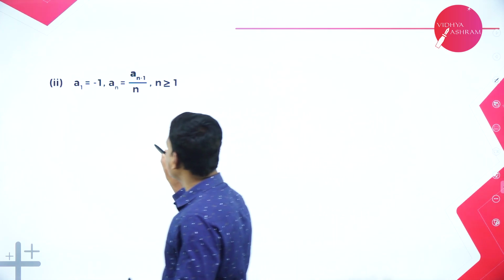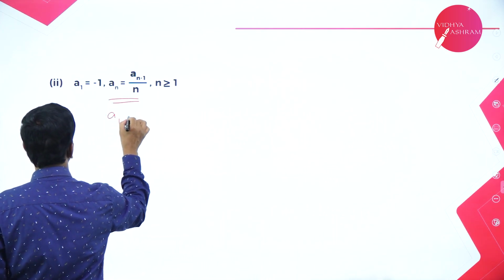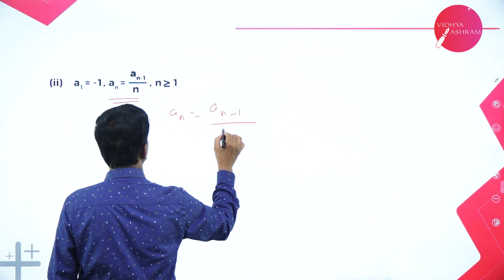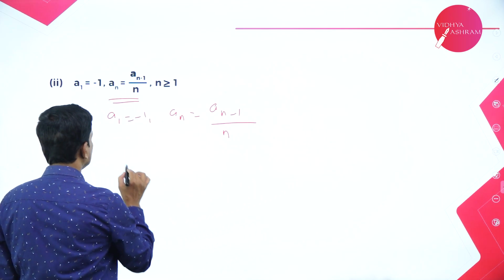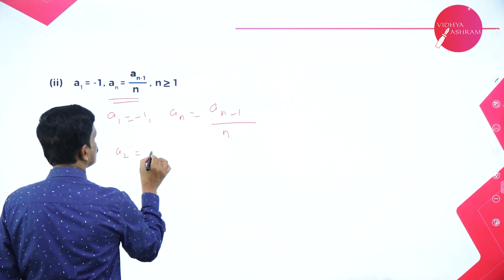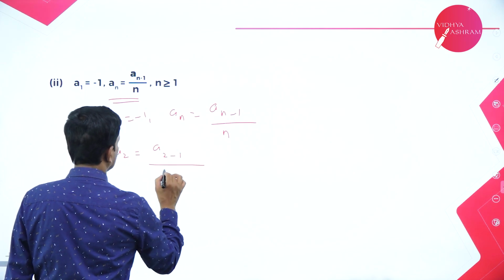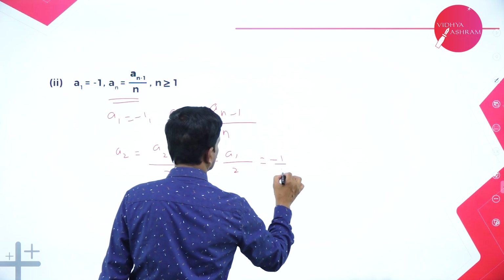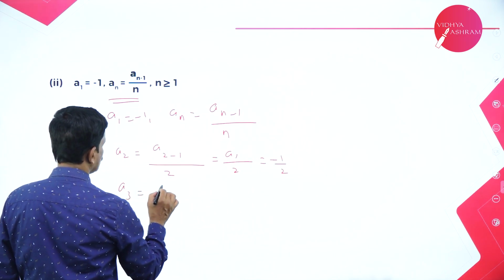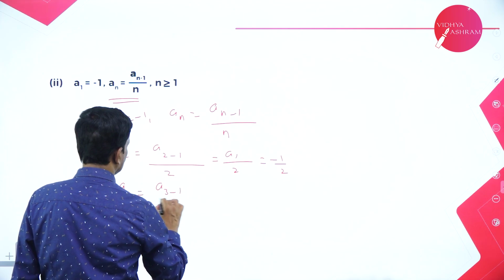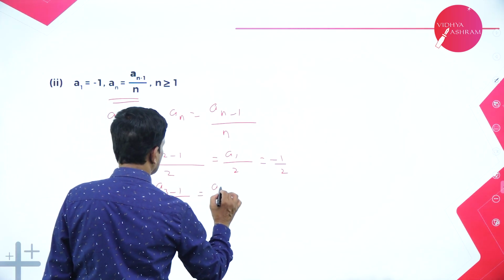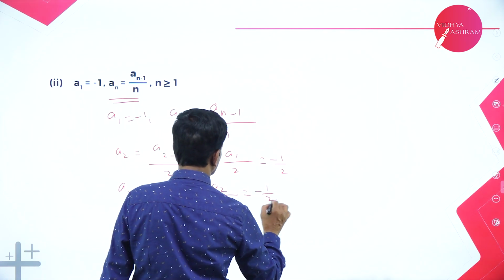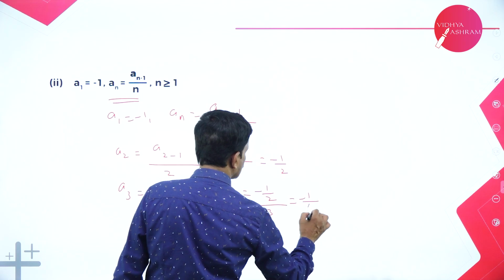Same type of problem. A1 is given. A1 is equal to minus 1. AN is equal to AN minus 1 divided by N, where n is greater than or equal to 1. So put n is equal to 2. A2 is equal to A2 minus 1 divided by 2. That is A1 by 2. What is A1? A1 is minus 1. Minus 1 by 2. Put n is equal to 3. So that is A3 minus 1 by 3. A3 minus 1 is A2 divided by 3. What is A2? A2 is equal to minus 1 by 2 divided by 3. This is minus 1 by 6.